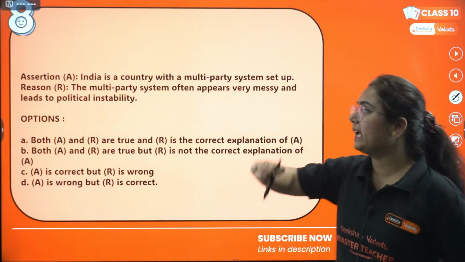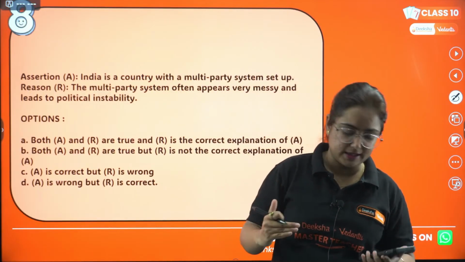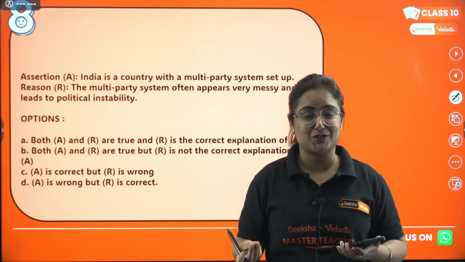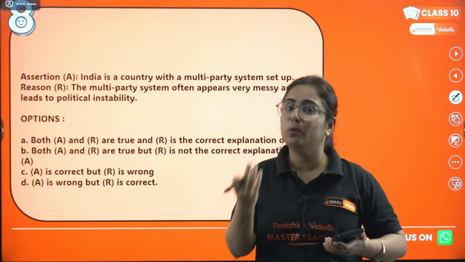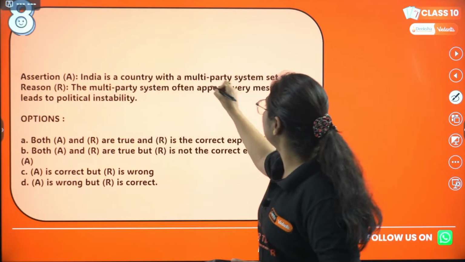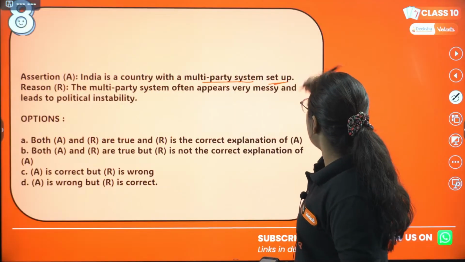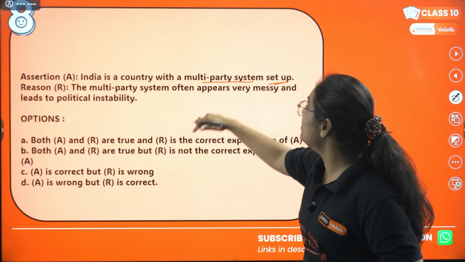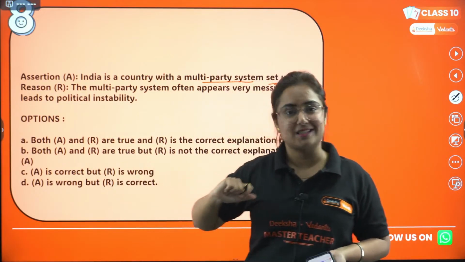So moving ahead with the 8th question of the day, again in the format of assertion and reason, because I want you to practice the tough questions the most. The tougher you practice, the easier you will answer. So coming to the assertion: India is a country with a multi-party setup. Now, the reason: the multi-party system often appears very messy and leads to political instability.